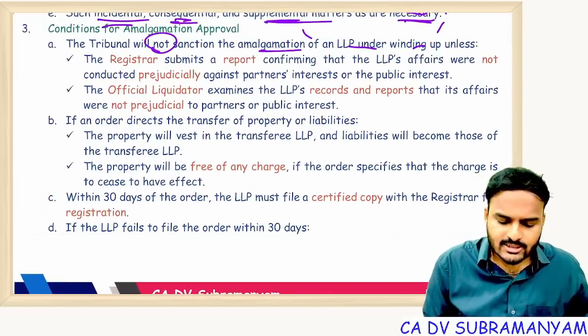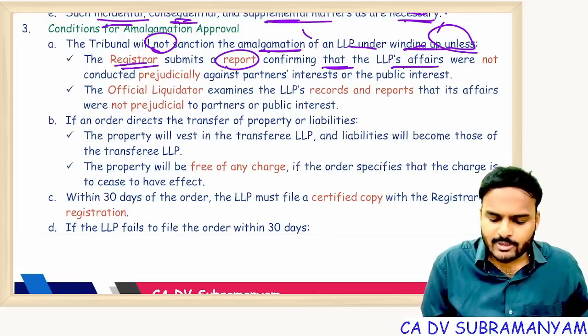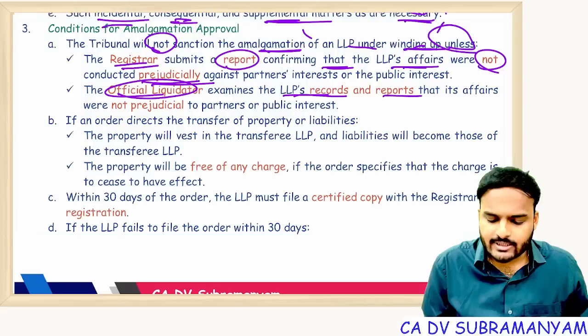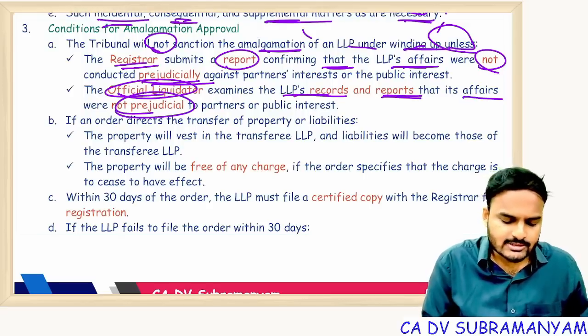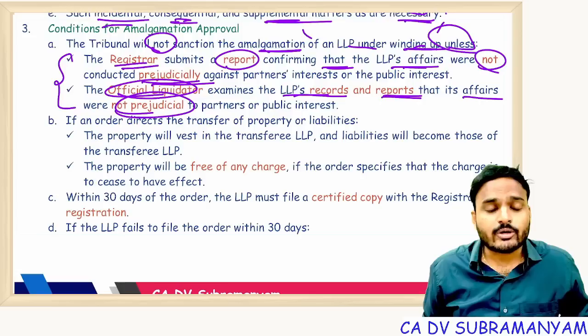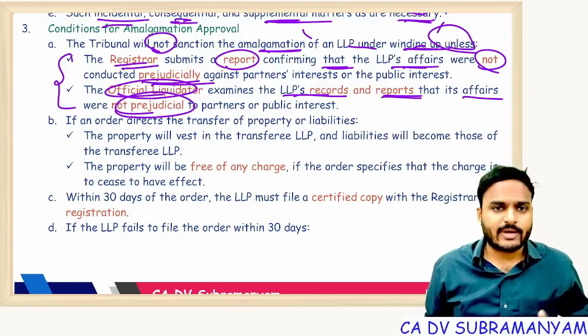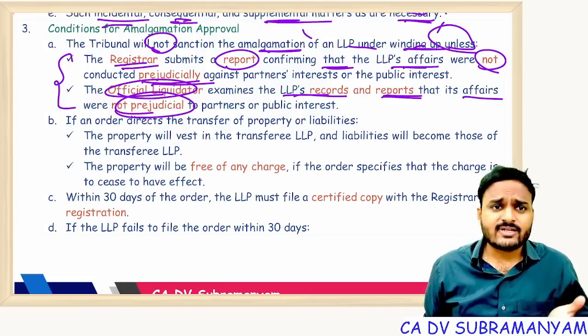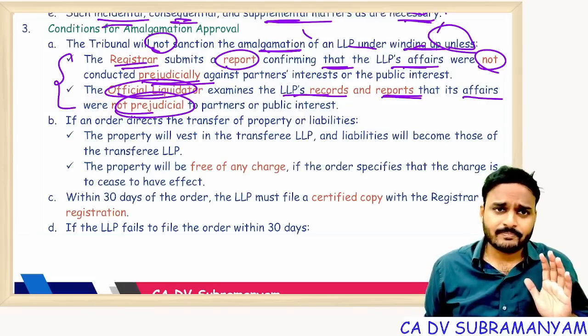Tribunal will not sanction the amalgamation under winding up unless registrar submits a report confirming that LLP affairs were not conducted prejudicially. Official liquidator examines LLP records and reports that affairs were not prejudicial. Simply, affairs are not having negative impact. So there is no negative impact on the partners, on the public. If this condition is satisfied, then tribunal may order for amalgamation.